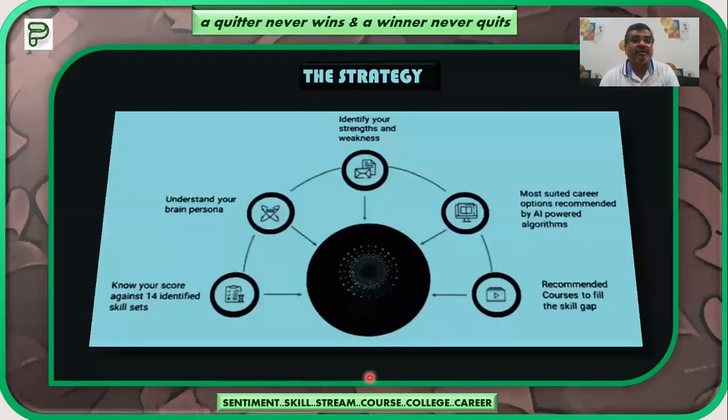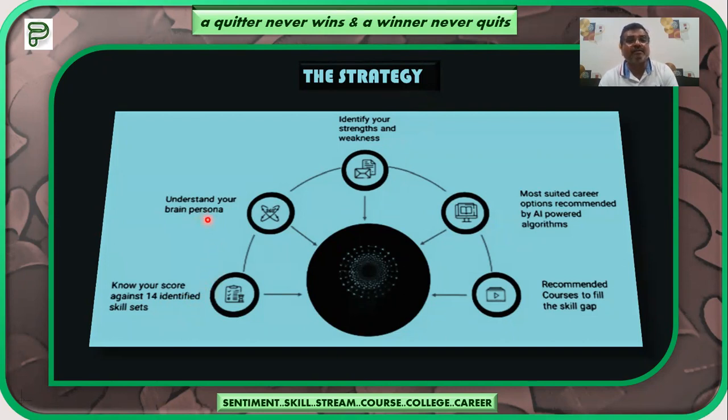So let us see the next. What kind of strategy are we going to apply for the identification of yourself, your capabilities, your intelligence? There are 14 identified skill sets on which we are going to identify yourself, those particular 14 skills.